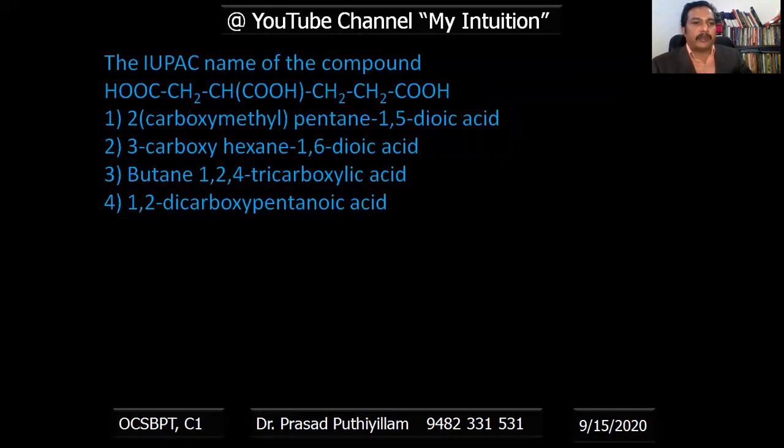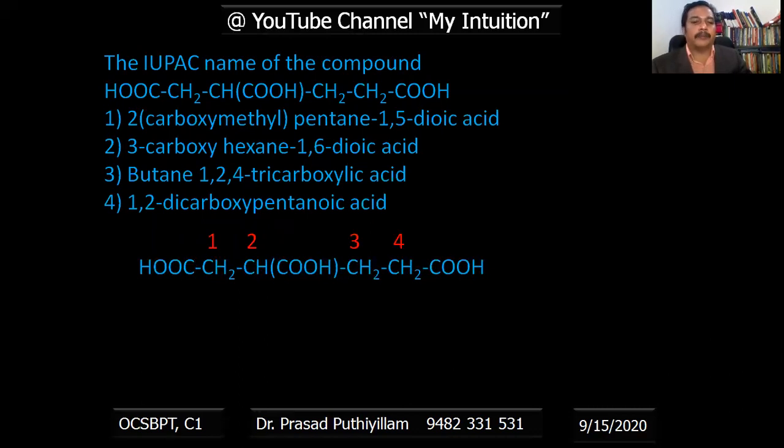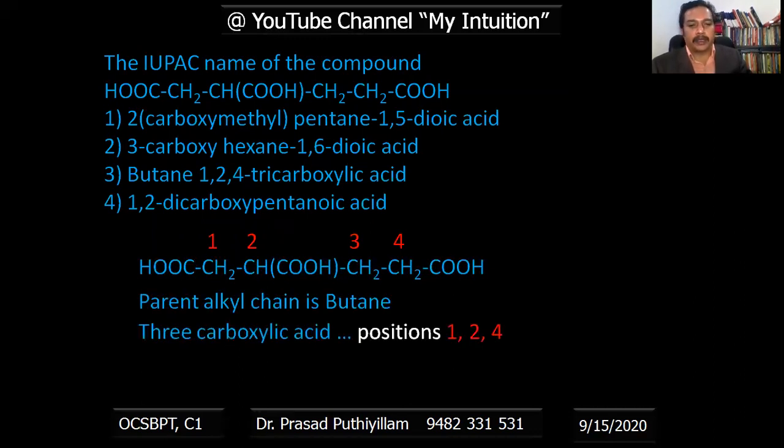The IUPAC name of the compound CH2COOH, CHCOOH, CH2CH2COOH. Let me rewrite the structure. Identify the parent alkyl chain: carbon 1, carbon 2, carbon 3, carbon 4, that makes the parent chain butane, and it has three carboxylic acid groups at positions 1, 2 and 4. Therefore it is butane-1,2,4-tricarboxylic acid. Option number 3 is the correct answer.